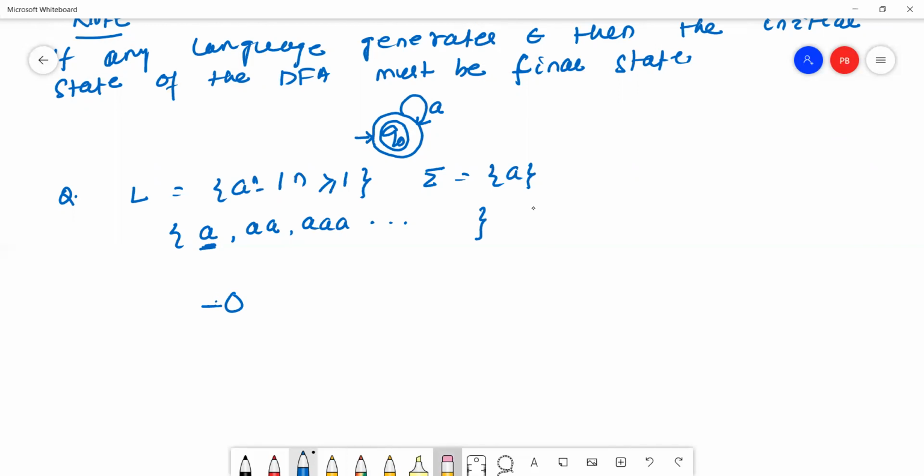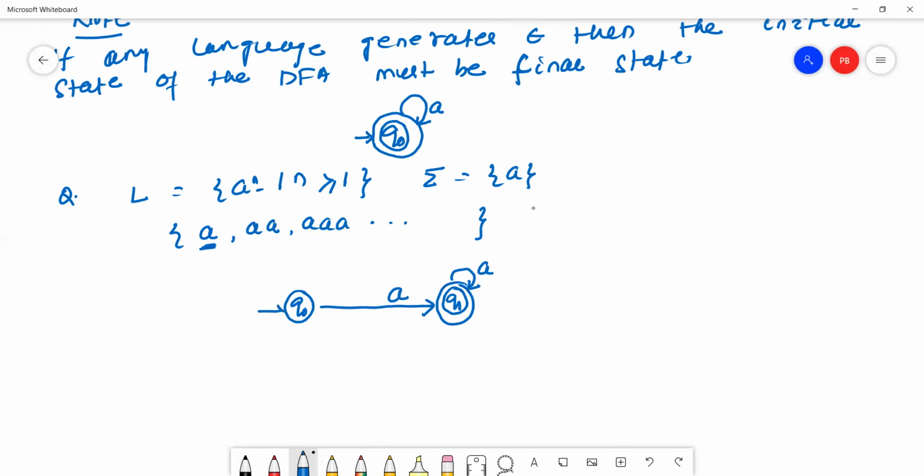Okay, since the minimum string is A, now the DFA looks like this: Q0, then Q1. What is the minimum string? The minimum string is here A. After that, many edges may be coming, there may be 2a, 3a, maybe 4a, like this.